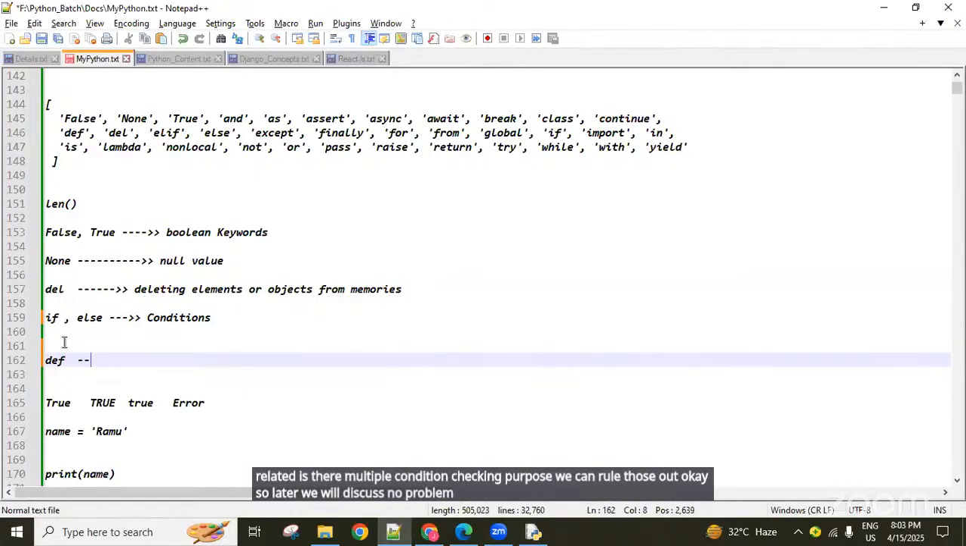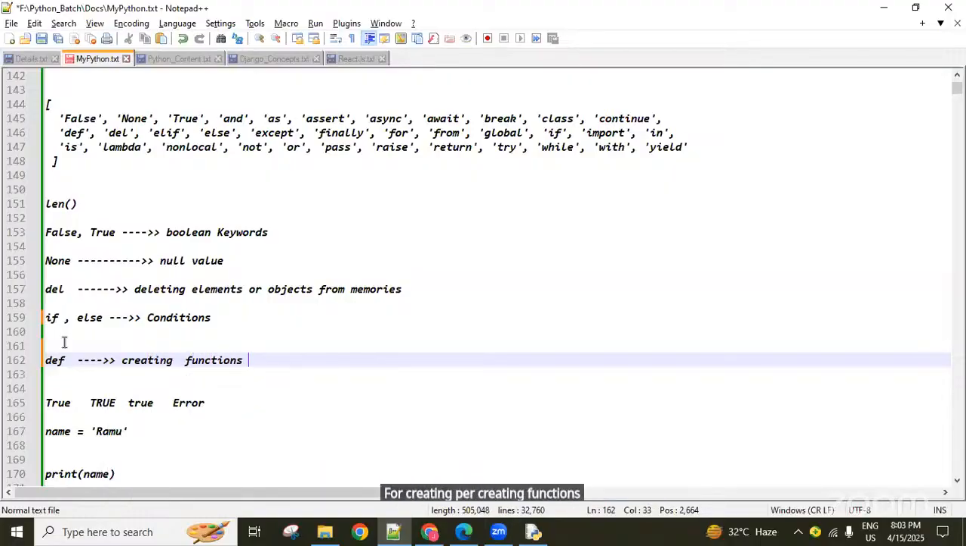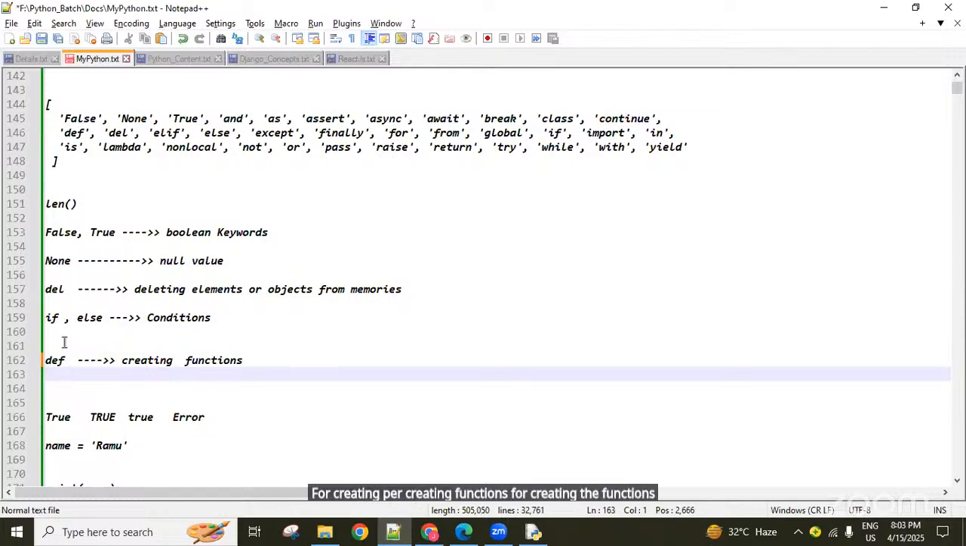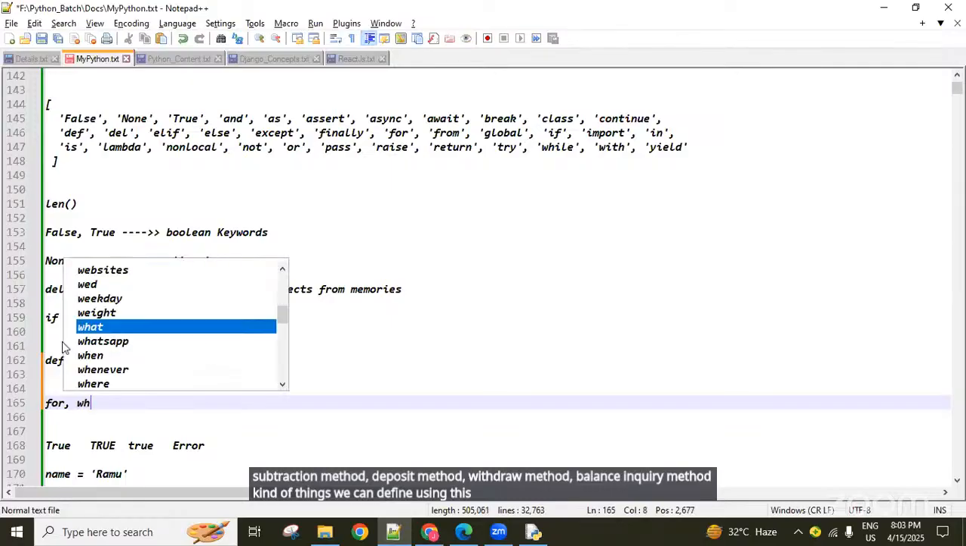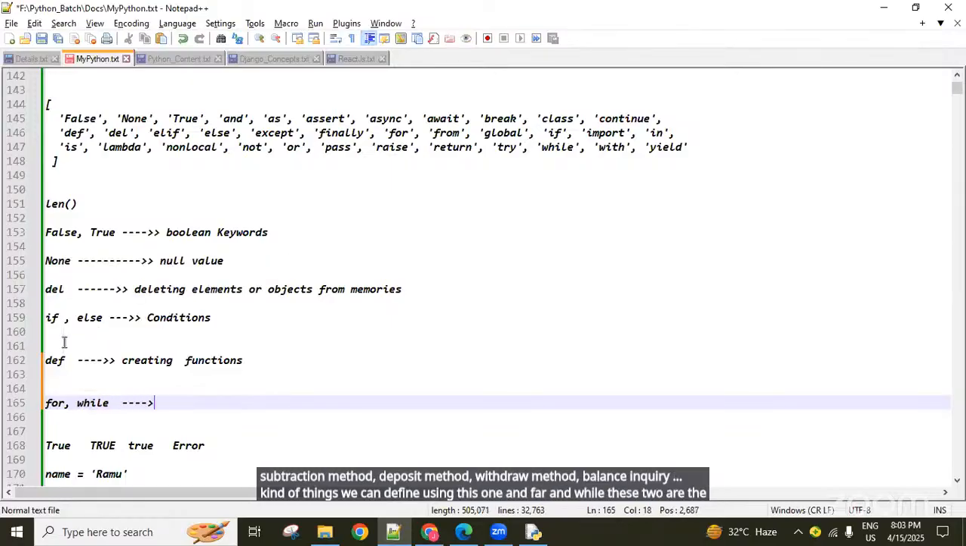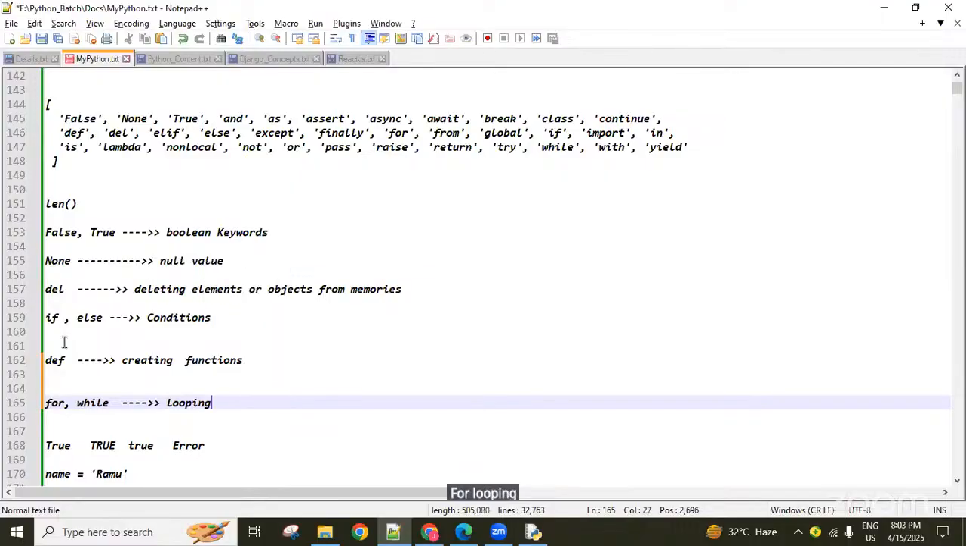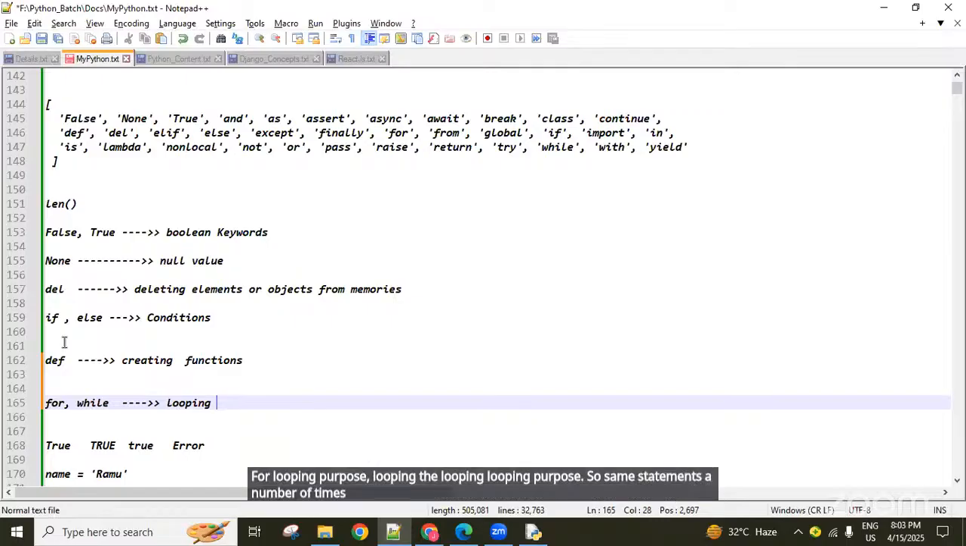And def is a keyword, guys, for creating functions or methods. We can use the def keyword for defining functions or methods, like an add method, subtraction method, deposit method, withdraw method, balance inquiry method. And for and while, these two are keywords, guys, for looping purposes. If we want to execute the same statements a number of times repeatedly, we can use the for keyword or while keyword. We have a separate class for these things, that time we will discuss.